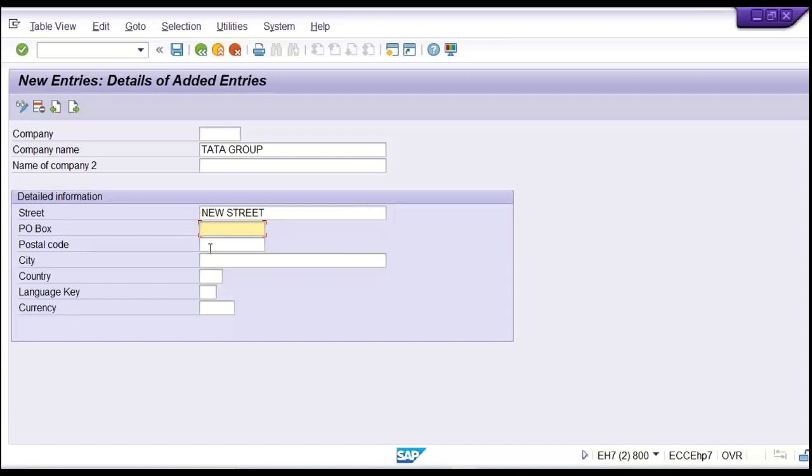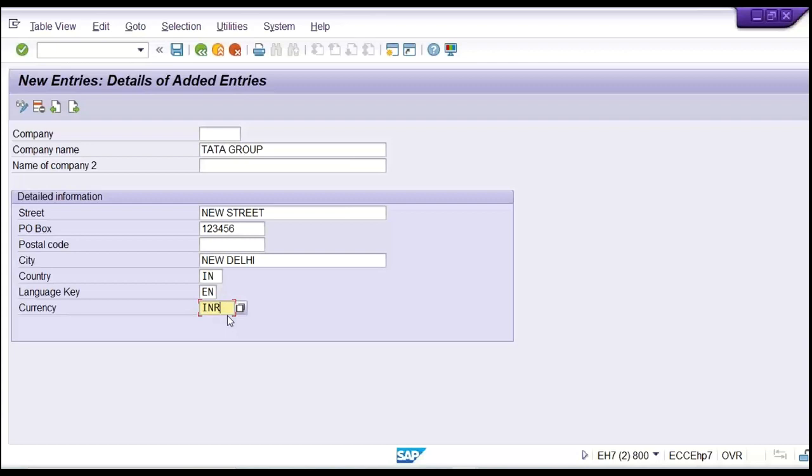Now you can specify the city and currency. Okay, so I'll tell you guys, this is country, this is city, right? Country code, language key, and currency.